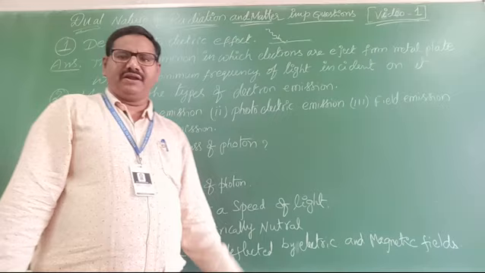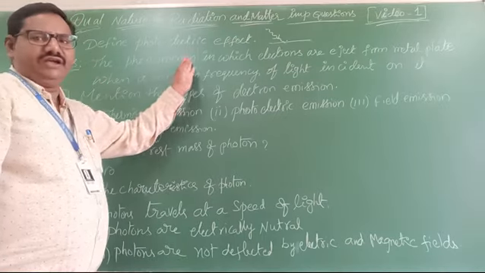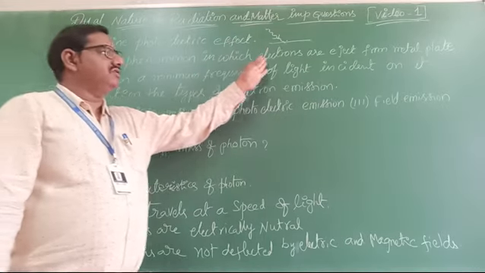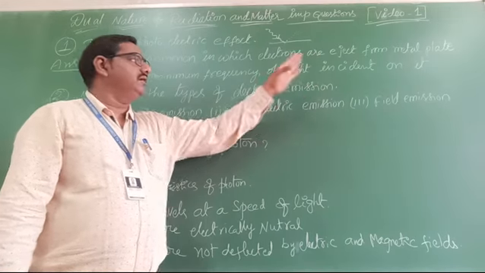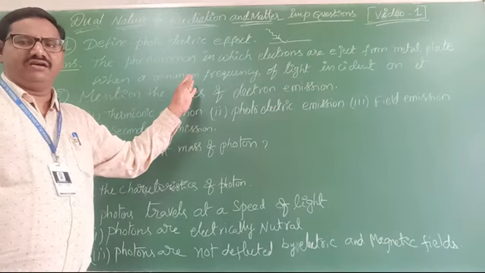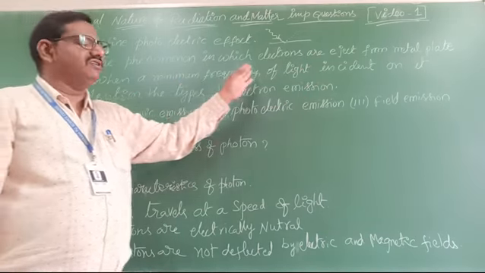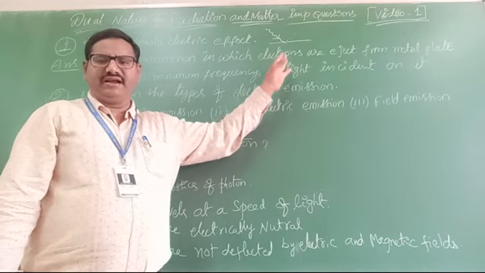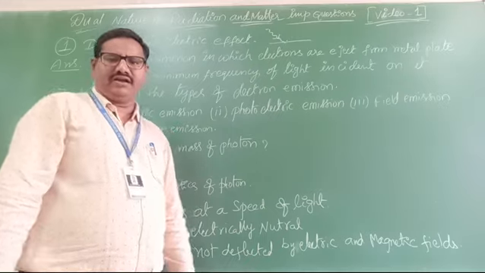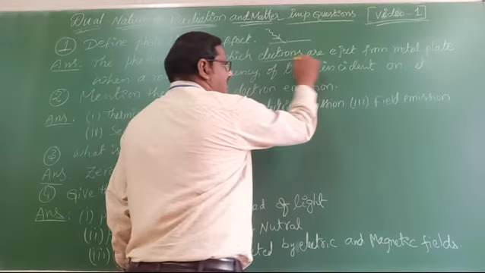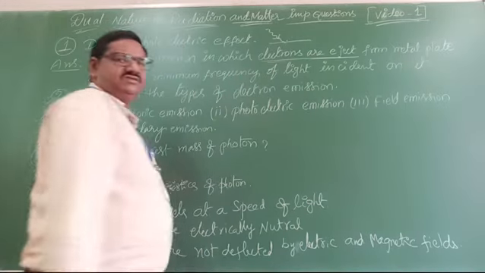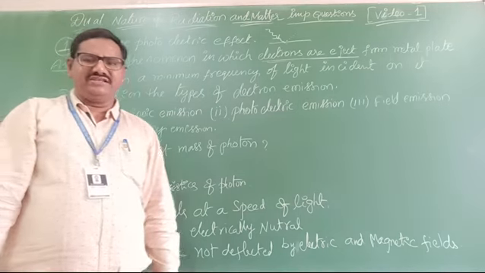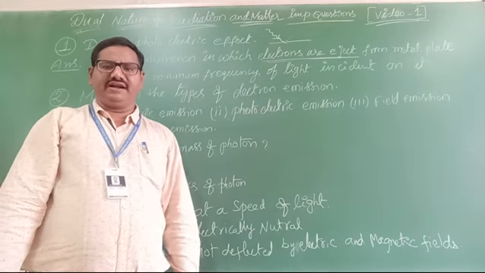I understand, the phenomenon in which the electrons are ejected from the metal surface when a certain minimum frequency of light is incident on it. Clear? This electron ejection from the metal surface, that phenomenon is known as photoelectric effect.